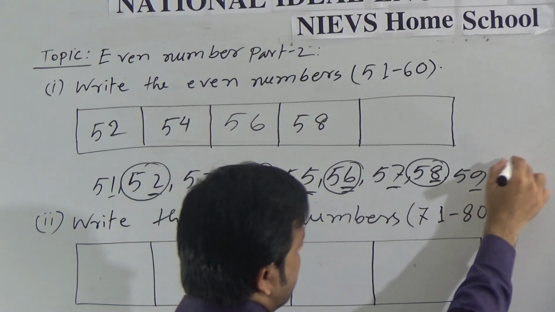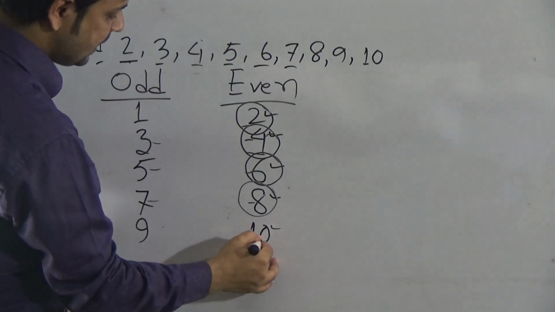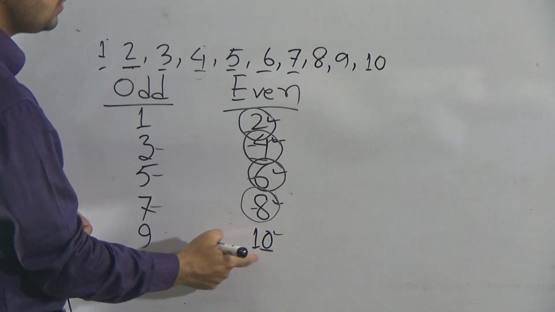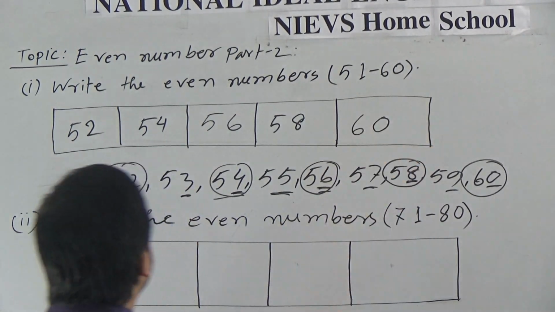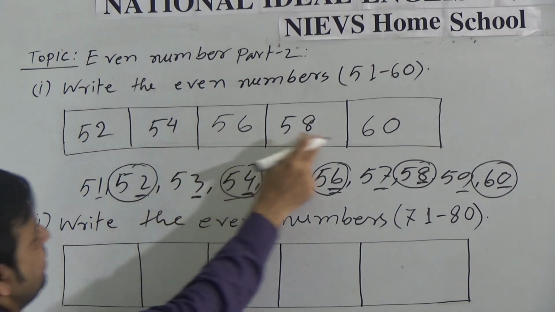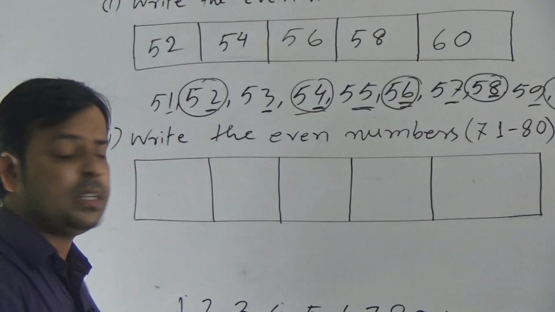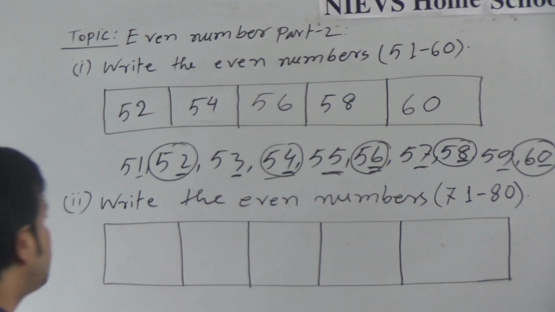Go to the next number 60. Here the ones place is 0. If the ones place is 0, then the number will be even. So 60 is even. It means that 52, 54, 56, 58 and 60, these 5 numbers are the even numbers from 51 to 60. Then go to the next question.